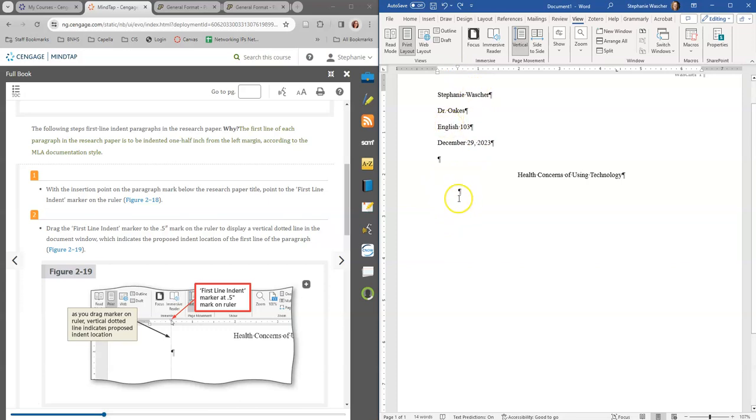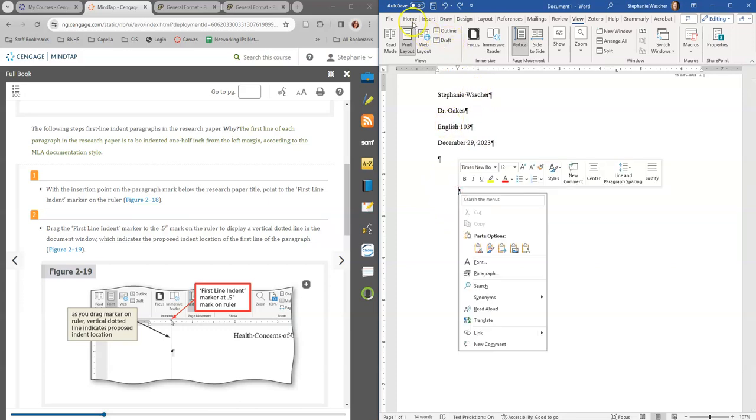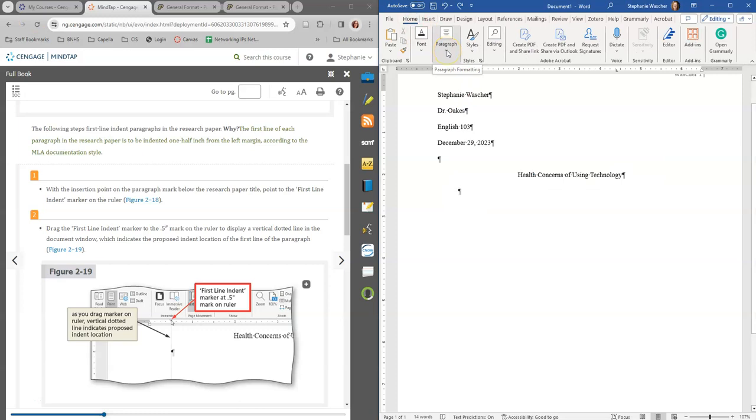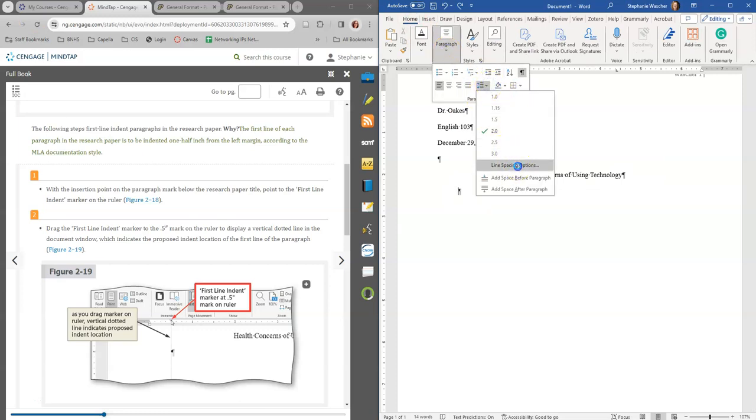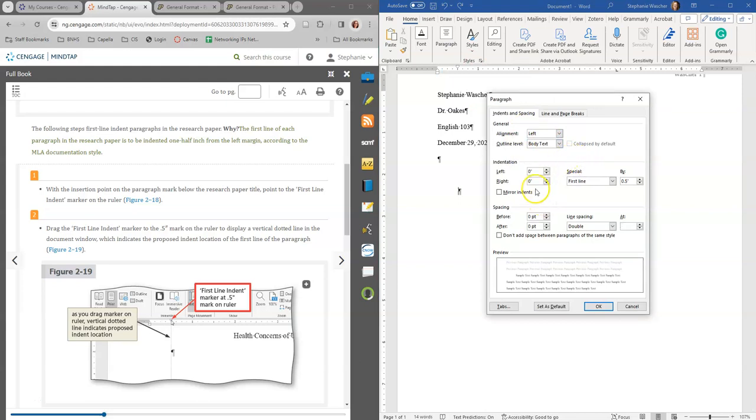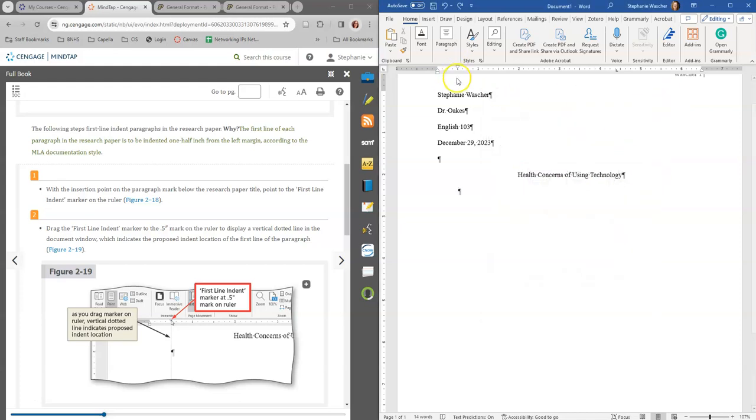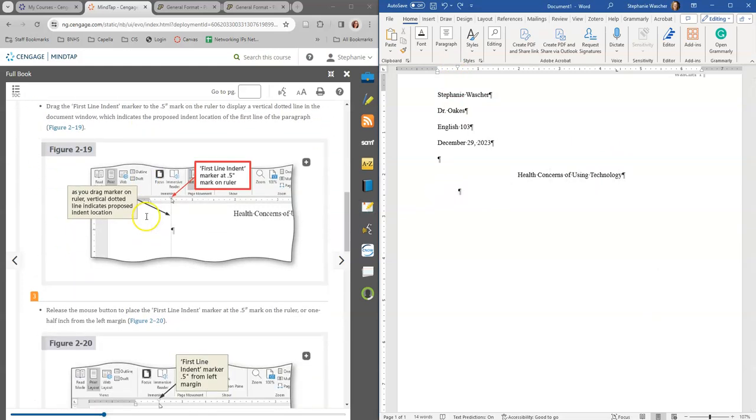But what we can do is we can right click. Actually, we can go to home to double check. Paragraph, our line spacing options. We got first line indent at a half inch. So you can double check and make sure. So we have first line indent at a half inch. So that is exactly the way it's supposed to be set up.